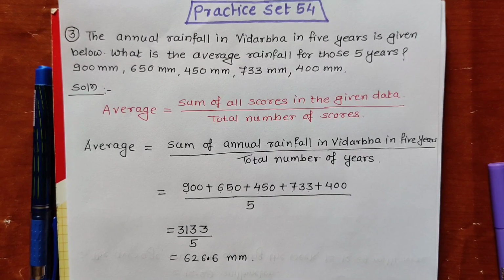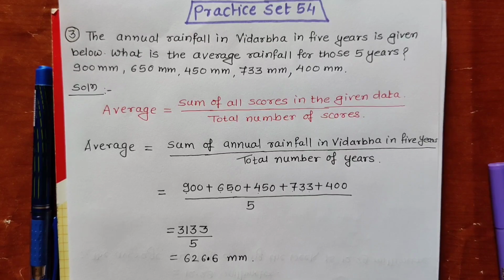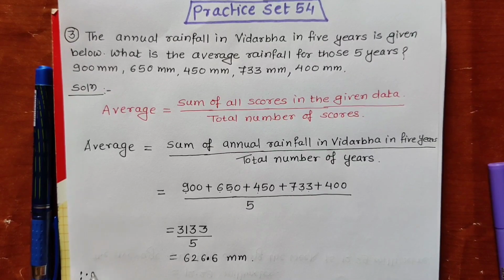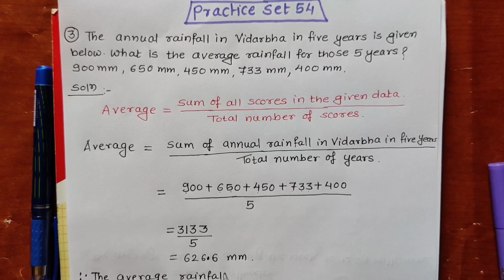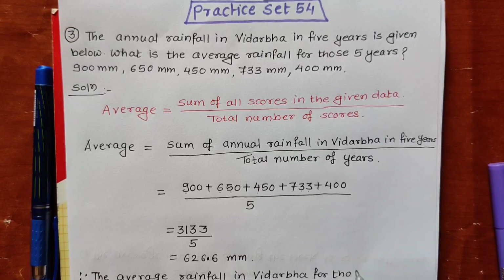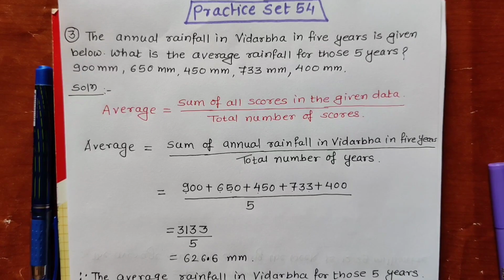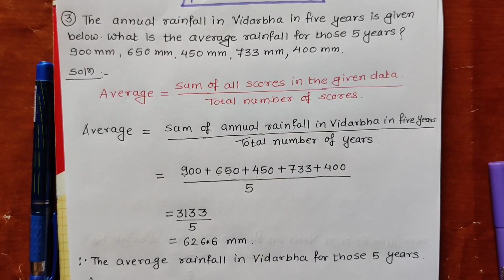So in this way we have got the average rainfall for 5 years. Therefore, in the answer statement we should write: the average rainfall in Vidarbha for those 5 years is 626.6 millimeter, or mm, as given to us.